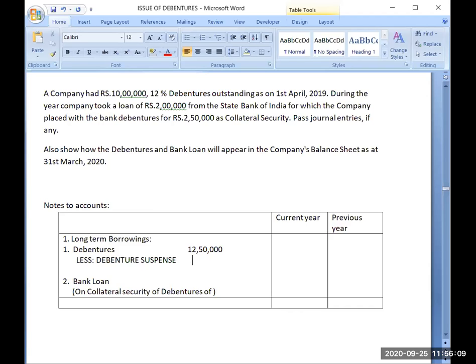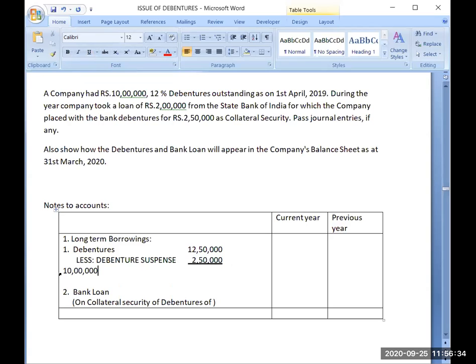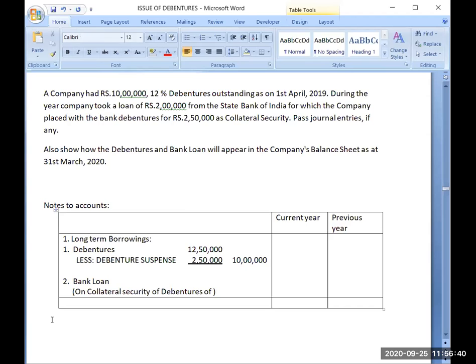That's why this debenture suspense has been subtracted from here, and the final amount of debentures will be 10 lakh. This way you will present the debenture suspense and debentures in the balance sheet.